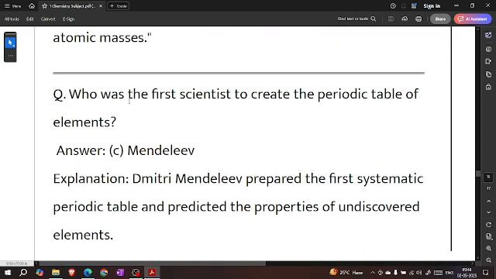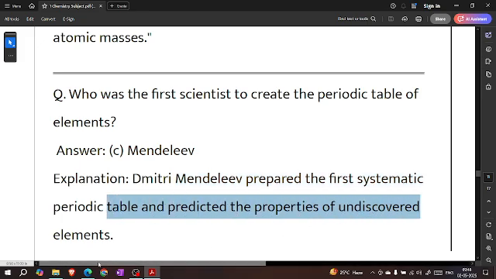Who was the first scientist to create the periodic table of elements? Mendeleev. Dmitri Mendeleev prepared the first systematic periodic table and predicted the properties of undiscovered elements.